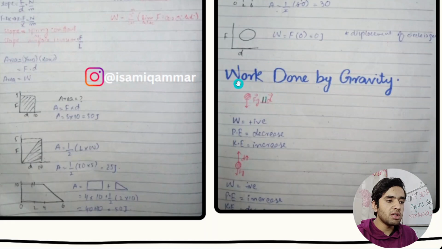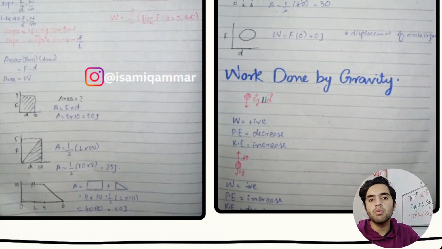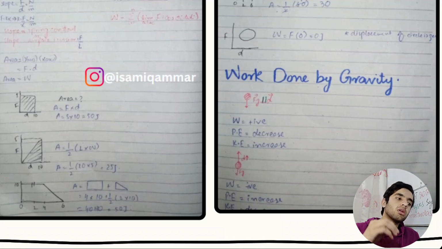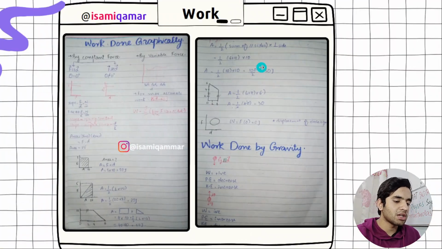Then work done by gravity, where one body is moving downward and one body is moving upward. When the body is moving downward, the displacement direction is downward, and gravity is downward. But when the body is moving upward, displacement is upward, but gravity always acts downward. Always remember, gravity always acts in the downward direction.